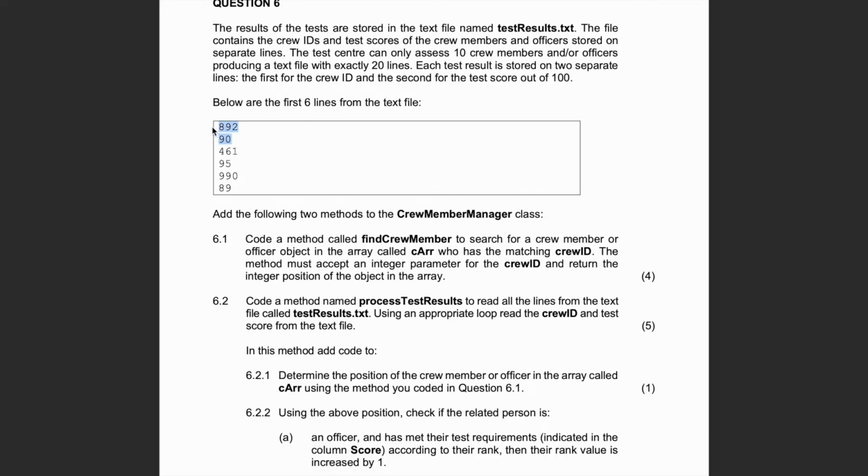Okay, so that means every 2 lines represents 1 officer, right? Or crew member. Every 2 lines represent 1 officer.